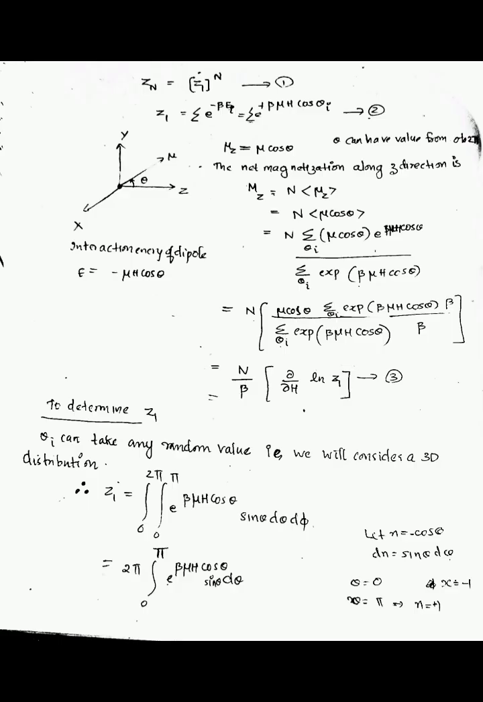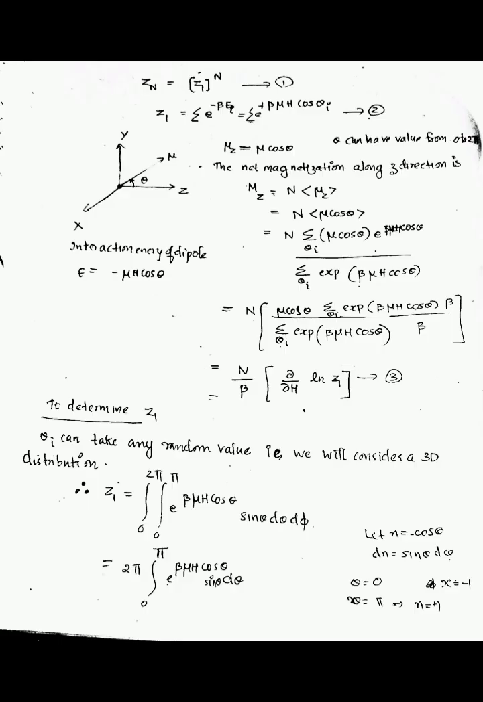To determine the value of z1, here we know that theta i can take any random value, that is we will consider a 3D distribution, that is z1 is equal to integral over 0 to 2 pi integral over 0 to pi e raised to beta mu h cos theta sin theta d theta d phi. So this is equal to 2 pi integral over 0 to pi e raised to beta mu h cos theta sin theta d theta. So here we consider that let x be minus cos theta, that is dx is equal to sin theta d theta.